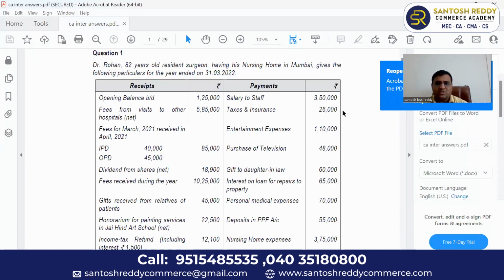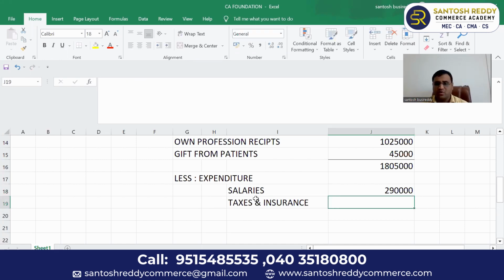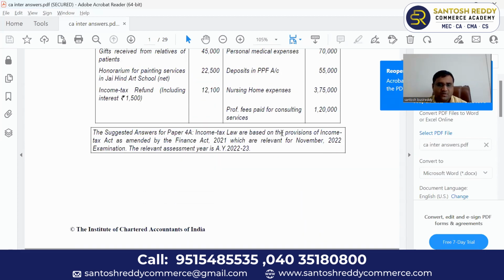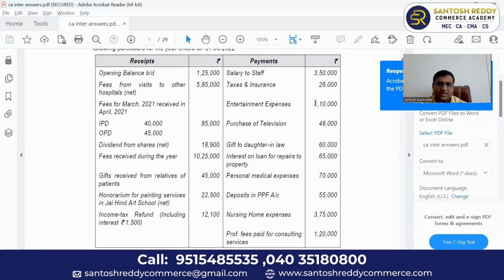Okay, taxes and insurance you can claim, no problem. How much? 26,000. Next, entertainment expenses 1,10,000. Look at any other information. Entertainment expenses means whose entertainment expenses? Doctor's entertainment expenses, personal expenditure.